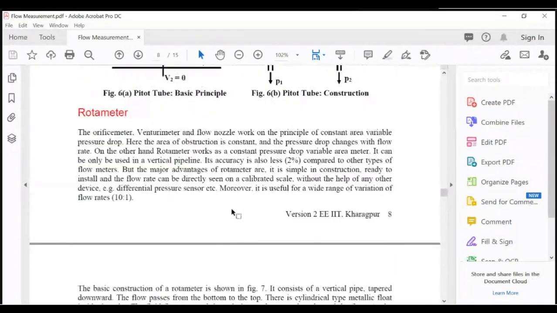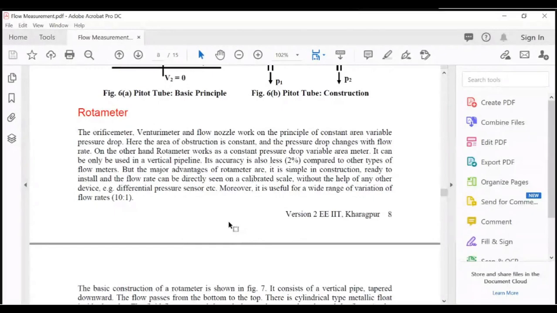So the orifice meter, venturi meter, and the flow nozzle work on the principle of constant area, variable pressure drop. Here the area of obstruction is constant and pressure drop changes with flow rate. On the other hand, the rotameter works as a constant pressure drop, variable area meter.